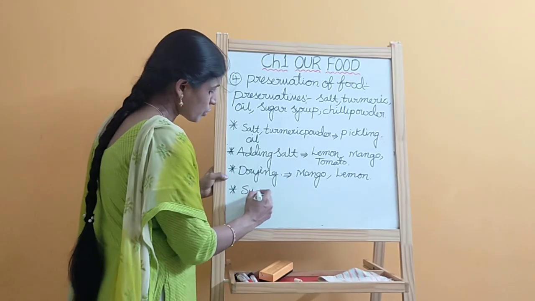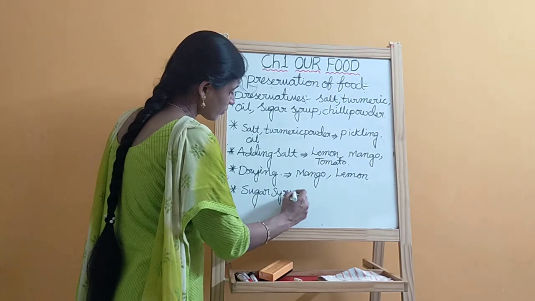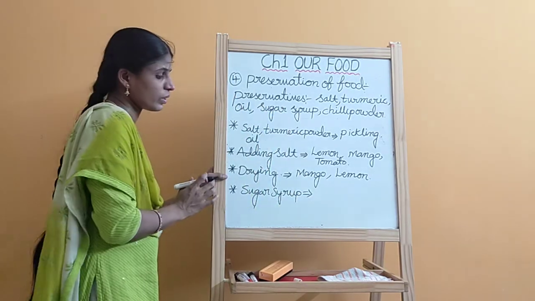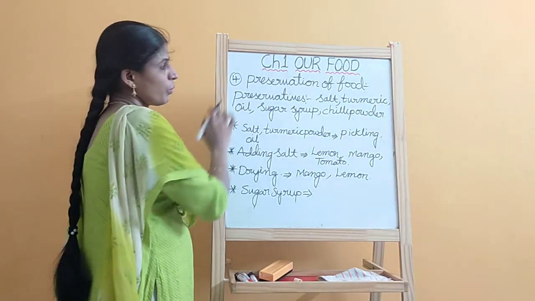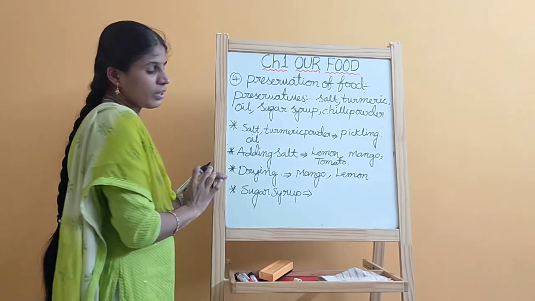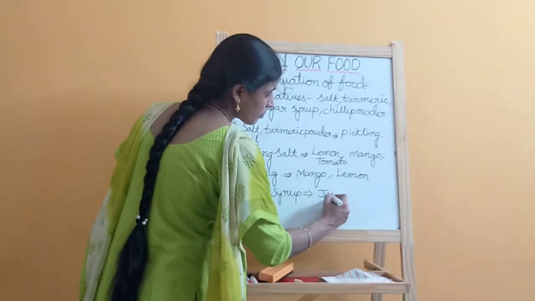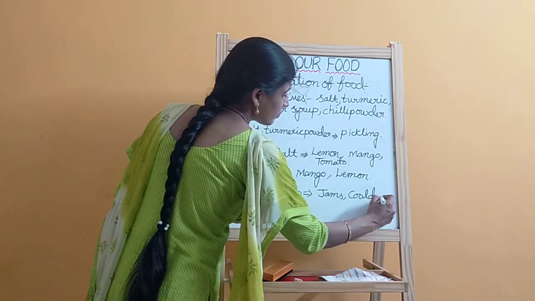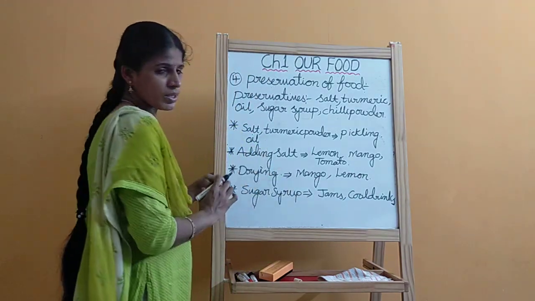And next one is with the help of sugar syrup. Sugar syrup is also one of the preservatives, and especially for preparation of jams and cool drinks, we are using this sugar syrup.